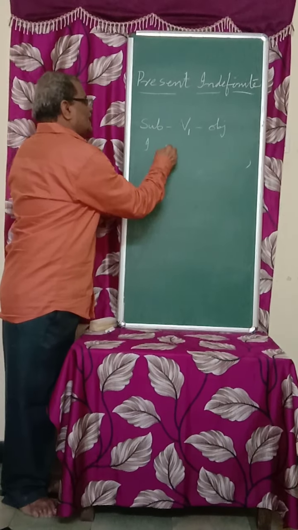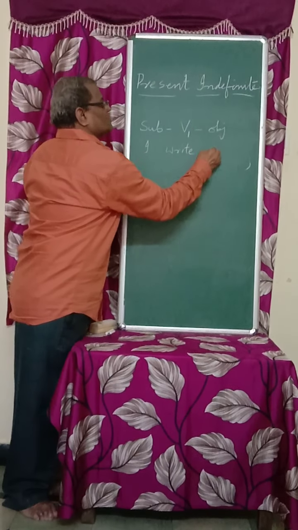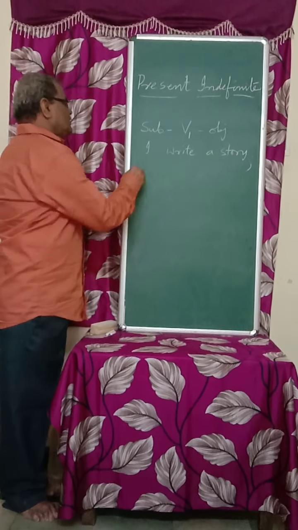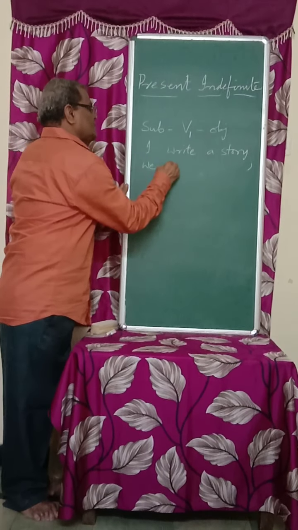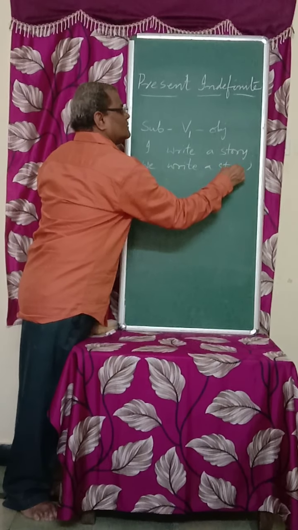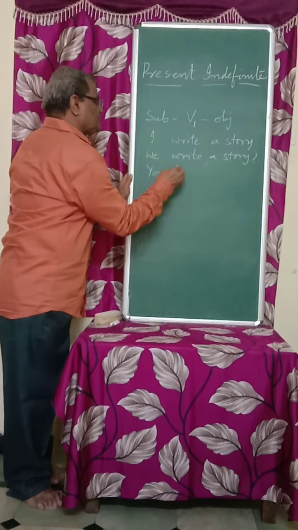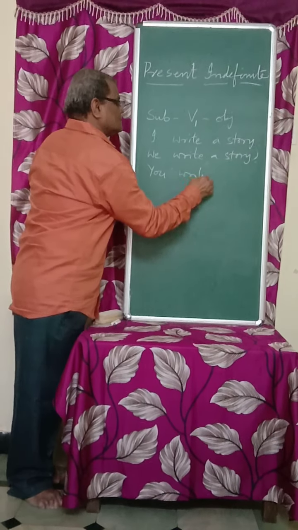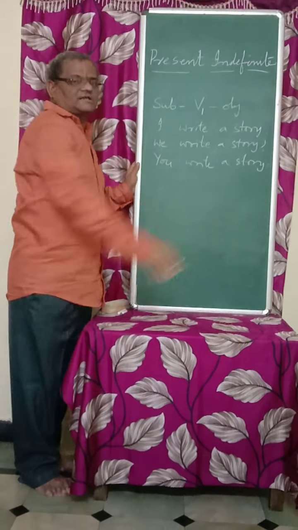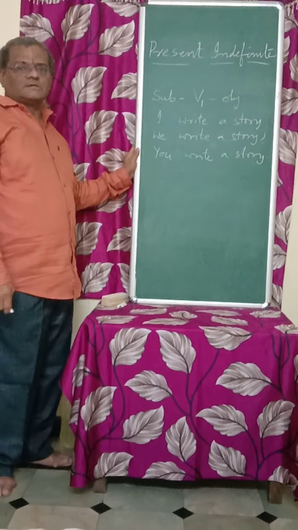Take an example. I write a story. And plural is we write. Then second person you write a story. You can take any verb and any object. I eat a fruit, you eat a fruit.